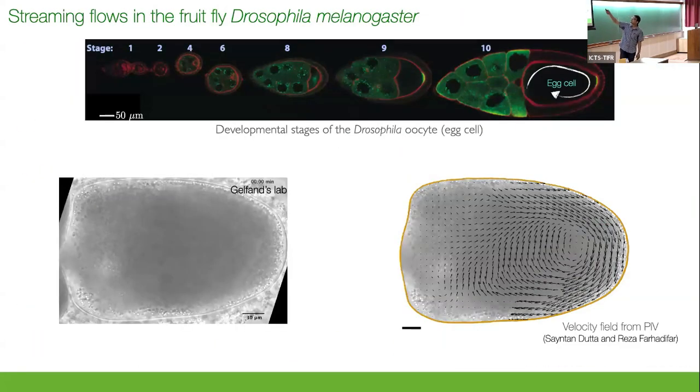So as you can see, there are a bunch of cells here. These are nurse cells that transport things and help the egg cells. They transport proteins that get localized at different areas of the cells. In the absence of flow, these proteins would have diffused, and that would have taken a long time. Maybe these flows are helping in localization of these proteins, changing the time scale of the dynamics. That's our hunch, but that's something we don't know yet. So it's probably interesting to look at things like first passage time problems with these flows.